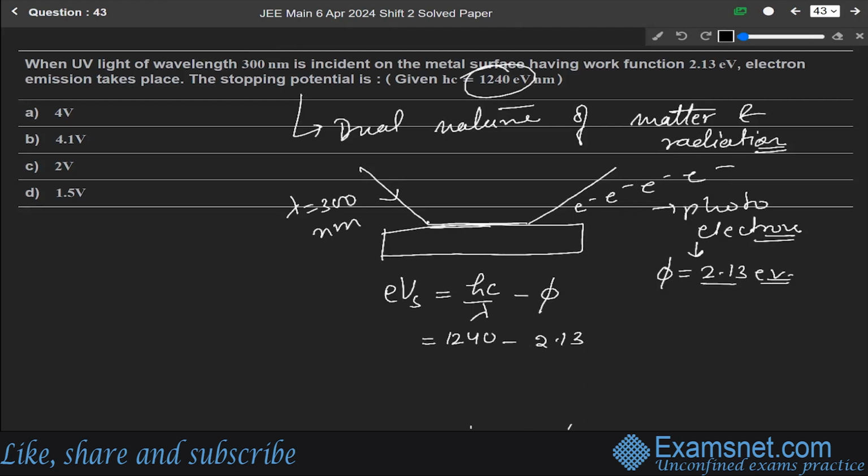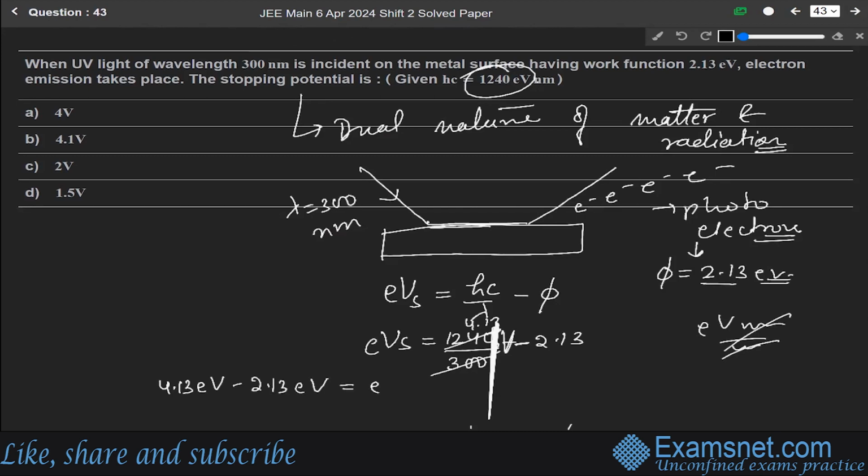So 1240 over lambda, which is 300 nanometer. Nanometer cancels, so this will be in electron volt only, equal to eVs. So this comes to 4.13 electron volt minus 2.13 electron volt is equal to eVs.